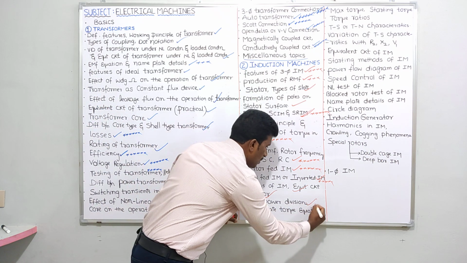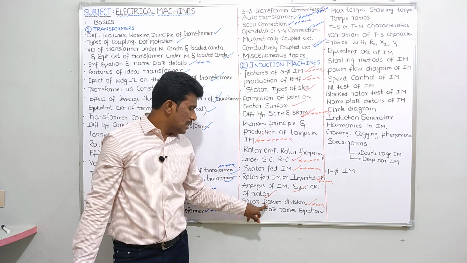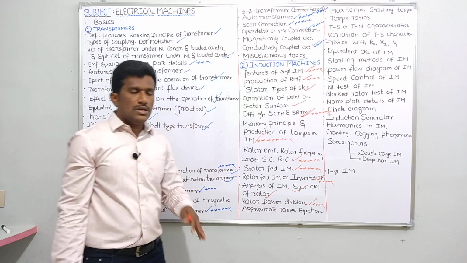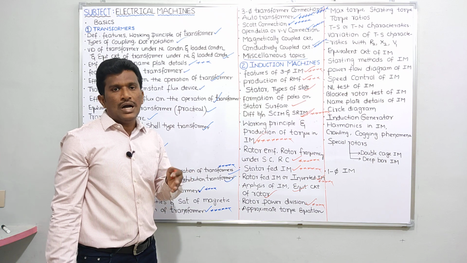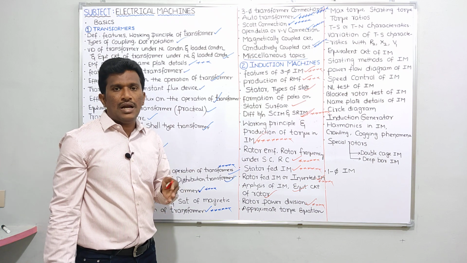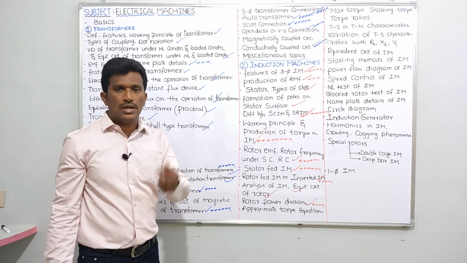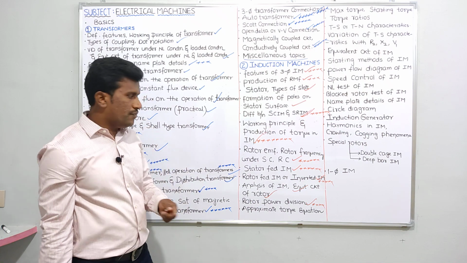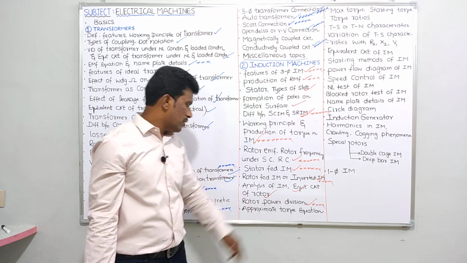This topic is very important, guys. This is very important because in this rotor power division, they are asking one question. Rotor power is to rotor copper losses is to mechanical power ratio, like 1 is to S is to 1 minus S, one relation is there. That topic is very important for GATE as well as for ESE examination also. So a very important topic.